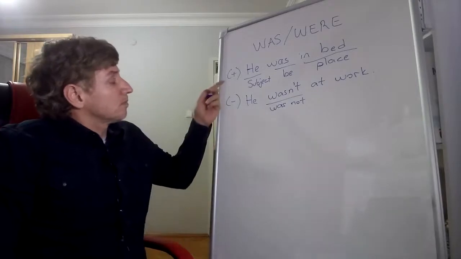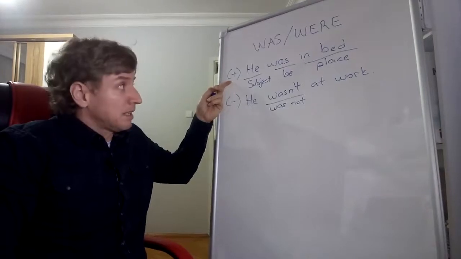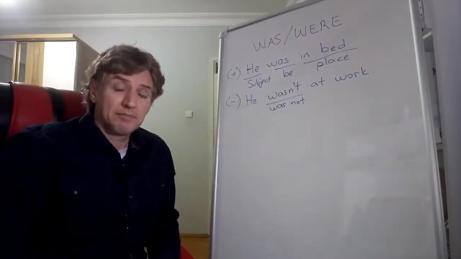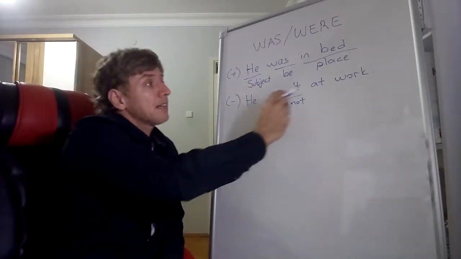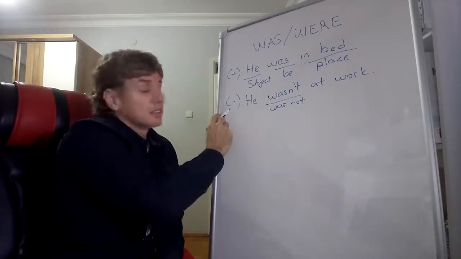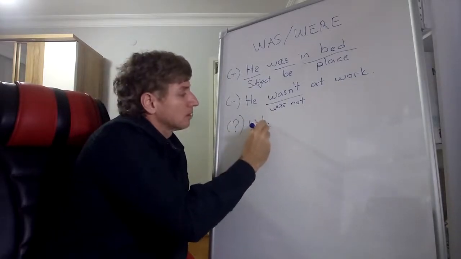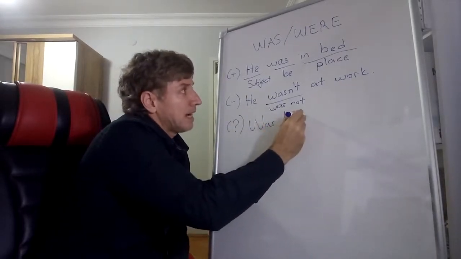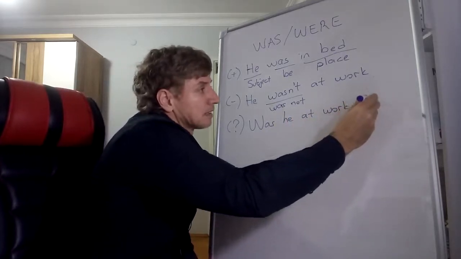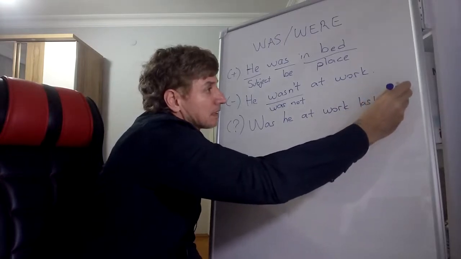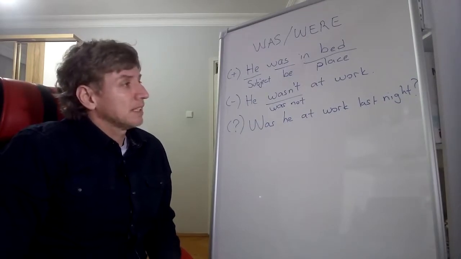Now, this is an affirmative sentence. It has a positive meaning. He was in bed. Where was he last night? He was in bed. Okay? He wasn't at work. This is a negative sentence. Let's do a question here. Was he at work last night?